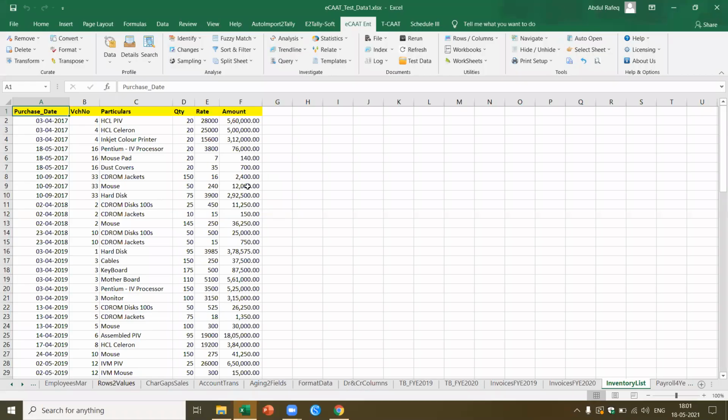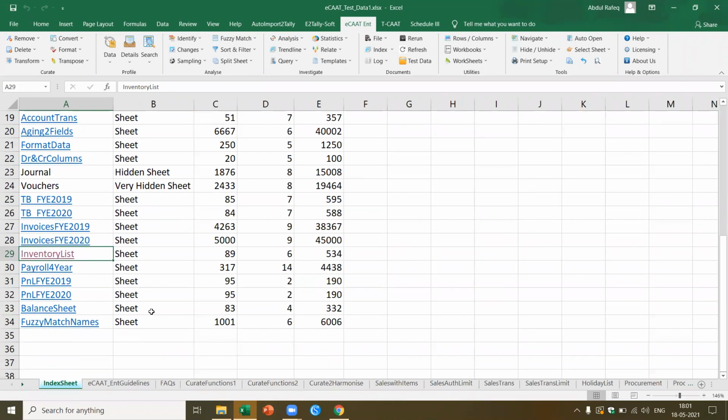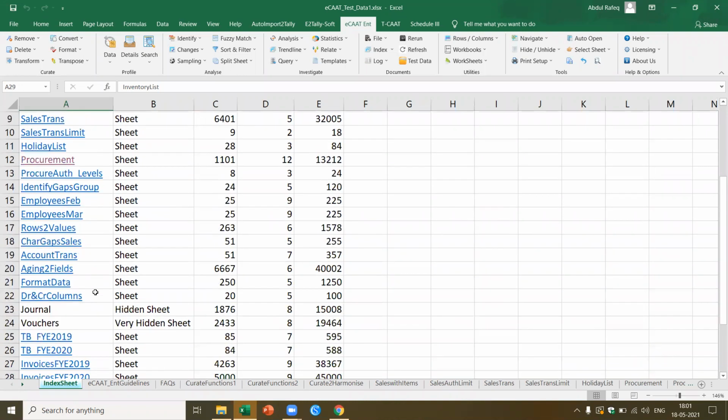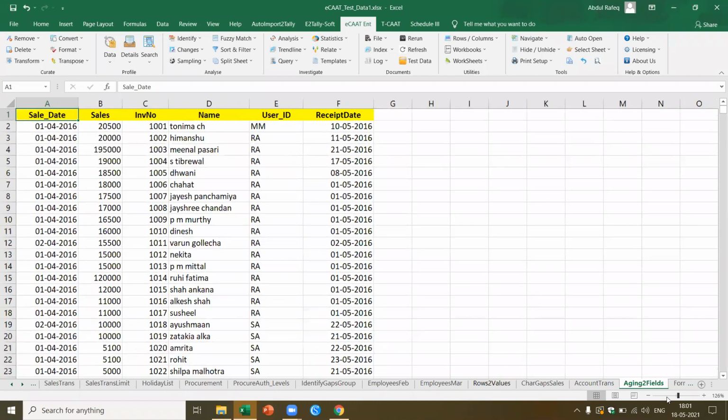Okay, the last thing I want to show you is, let's say I got this receipt data. Now let's say I've got this particular aging, two fields. Yeah, this is what I've got. I got the sales. Now let me show you, this is the last function. Yeah, I got the sale date. I got the receipt date.